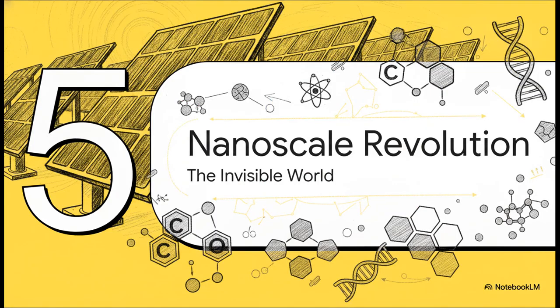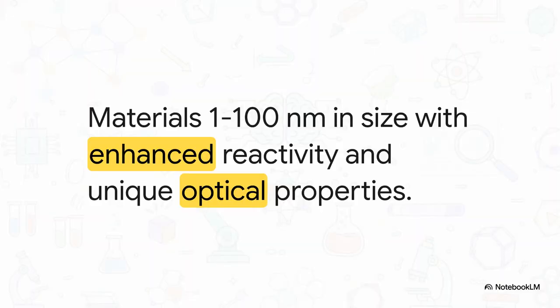Section 5. The nanoscale revolution. When we zoom way down to the incredible tiny nanoscale, dealing with materials just 1 to 100 nanometers in size, the standard rules of physics just kind of warp. At this scale, materials show dramatically enhanced reactivity, huge surface areas, and totally unique optical traits. But predicting behavior, complex surface interactions, or even toxicity at this scale, it's mathematically staggering. AI is basically mandatory here because traditional trial and error simply can't handle the complexity.